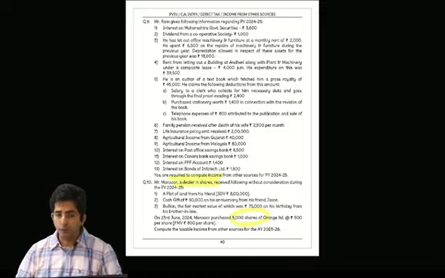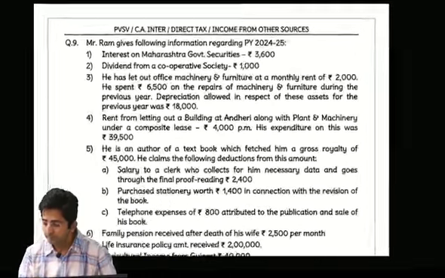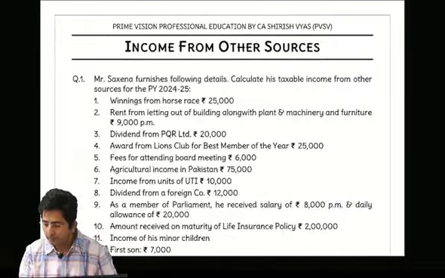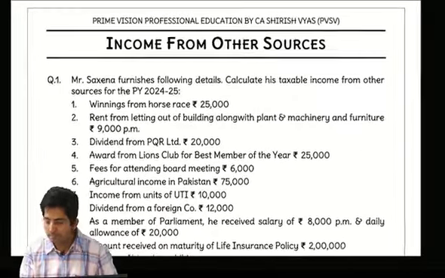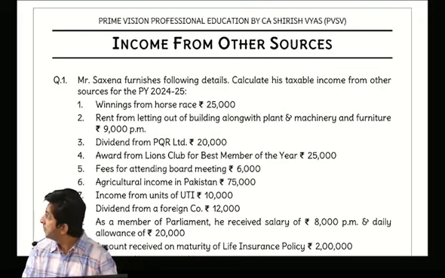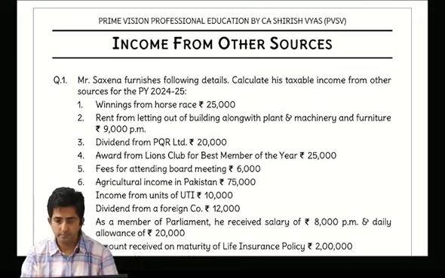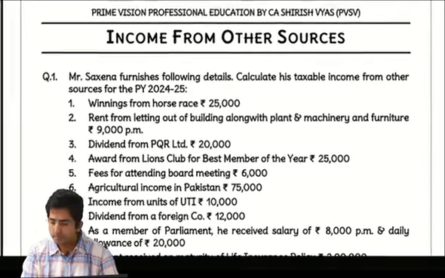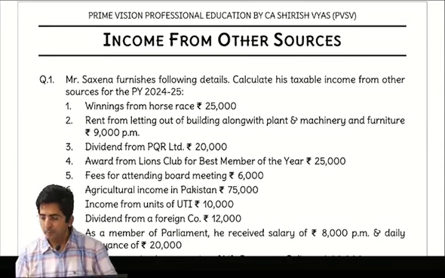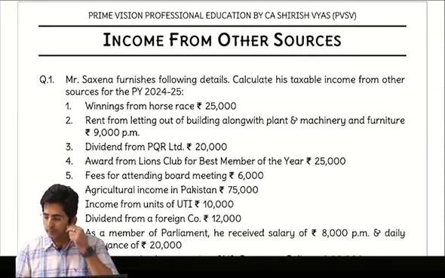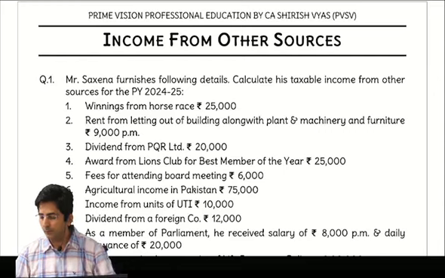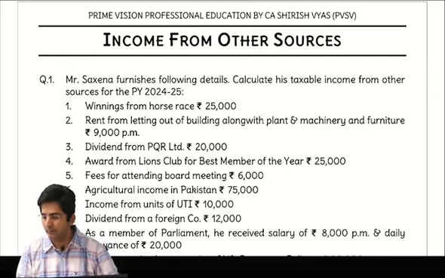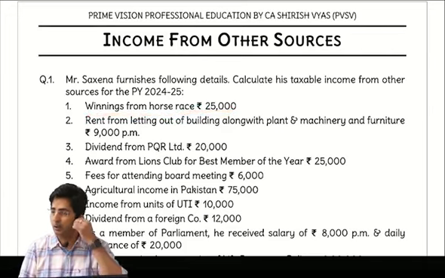Okay, check the answer to the homework question. See, in the first question, what they have given: Mr. Saxena furnishes the following details. Calculate his taxable income from other sources for the previous year 24-25. In that, the first point is winnings from horse race. Winnings from horse race is taxable or exempt?